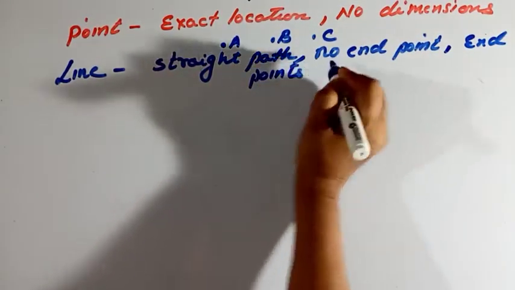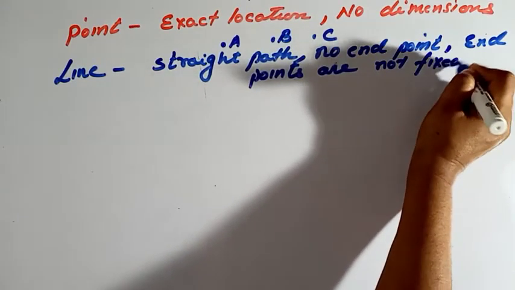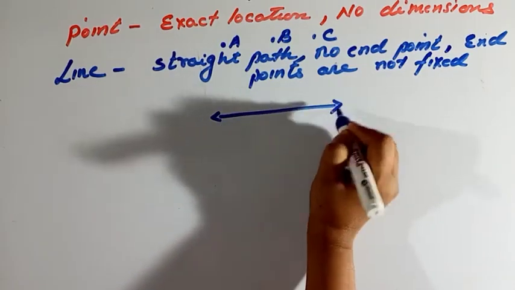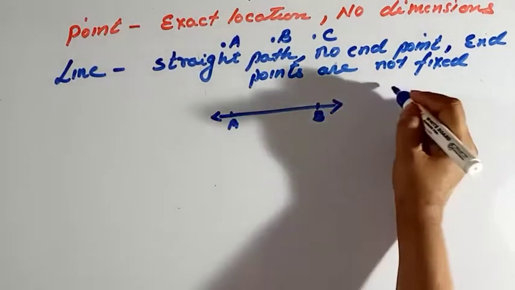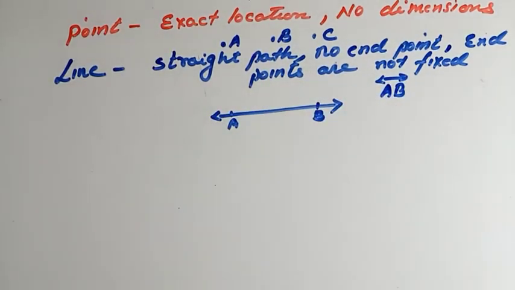That means you can represent it like this, this is line AB. You can write line AB with a bar at the top to represent it as a line.